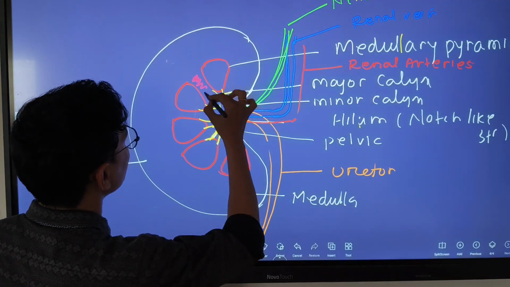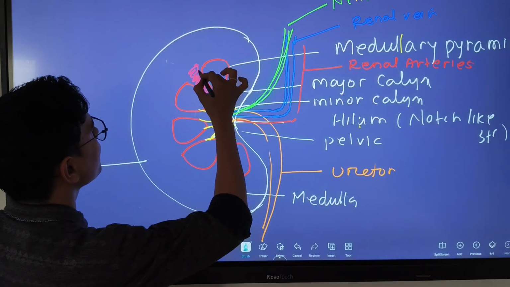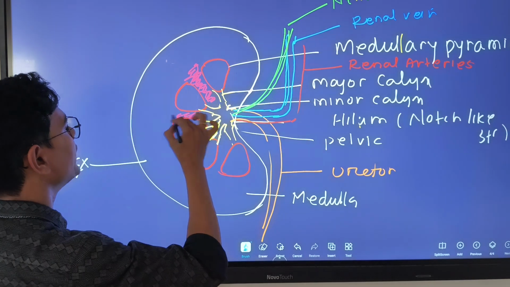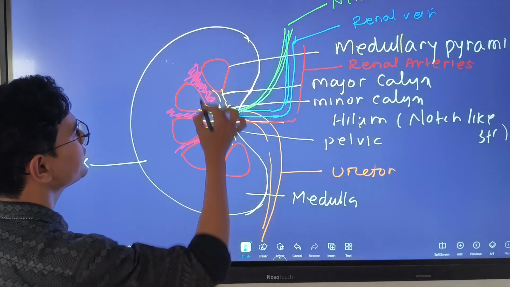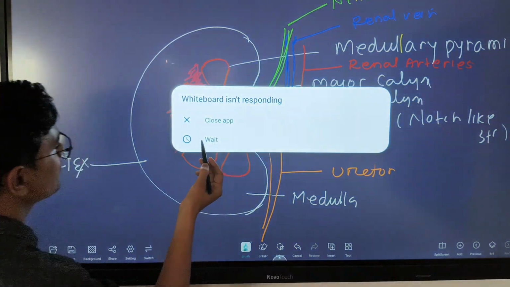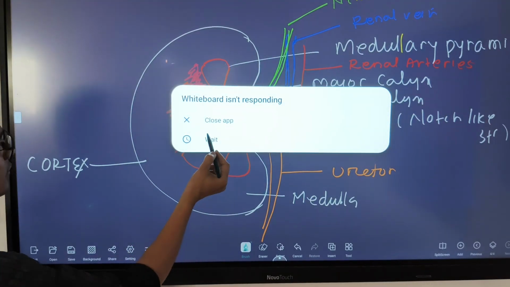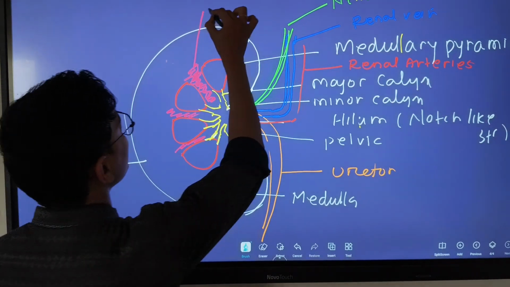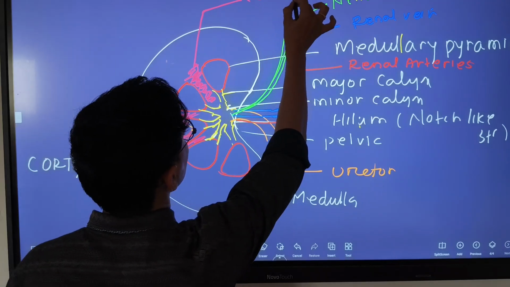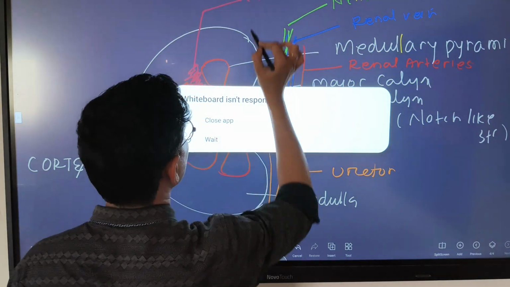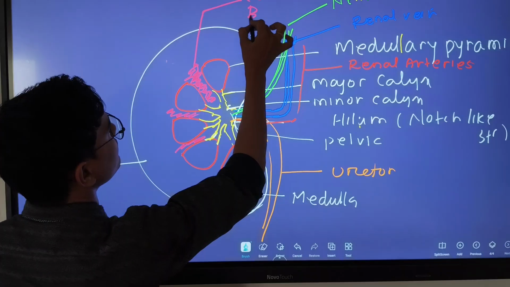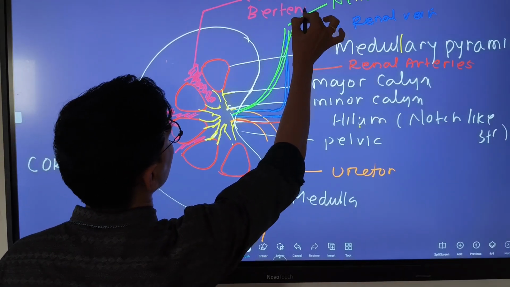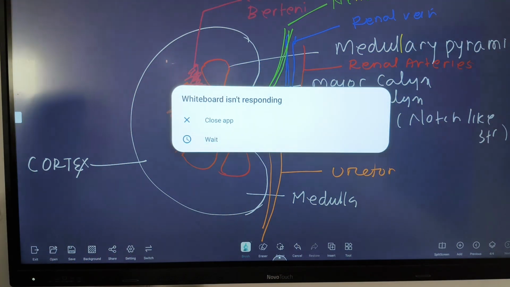This is the column of Bertin. Some cortex enters the medullary region, and this is called the column of Bertin.